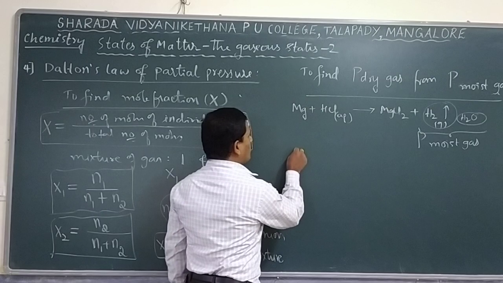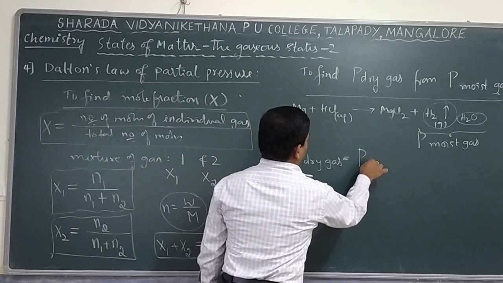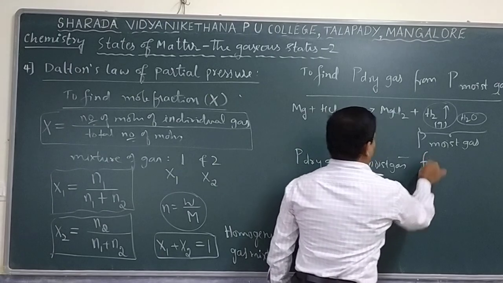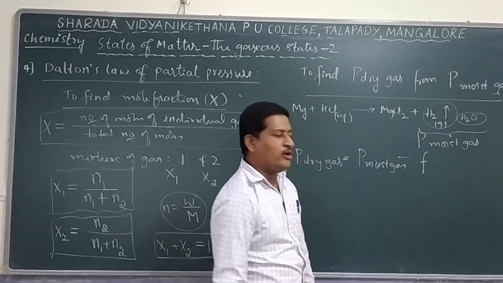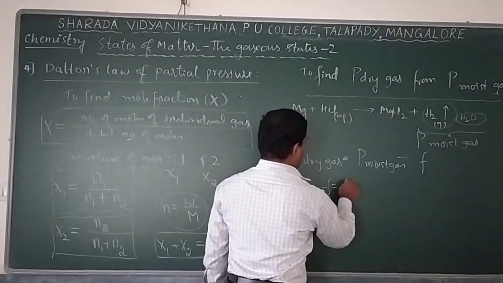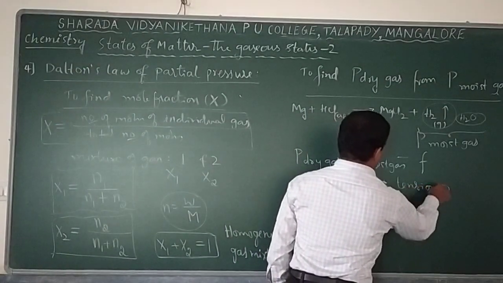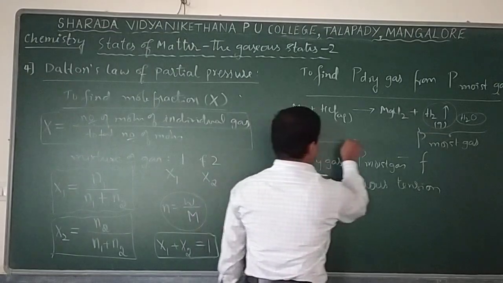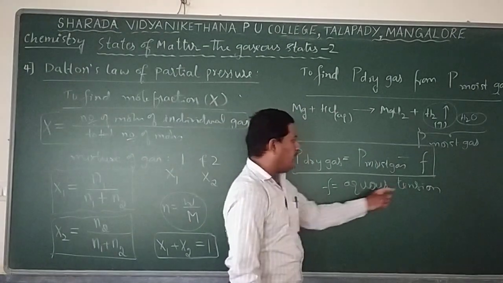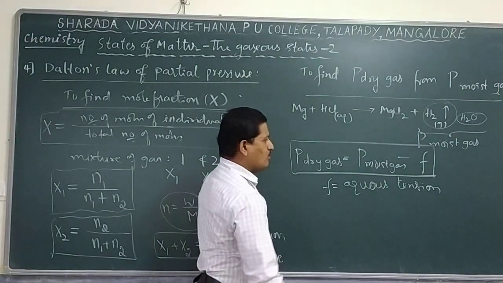As a result, if you want to calculate the pressure of a dry gas from the pressure of a moist gas, then we have to subtract one term, the pressure of the moisture, that is water. That is called F, and here F stands for aqueous tension. The pressure of dry gas is exactly equal to the pressure of moist gas minus F, and that F stands for aqueous tension. Aqueous tension is nothing but the pressure shown by the saturated water vapor.